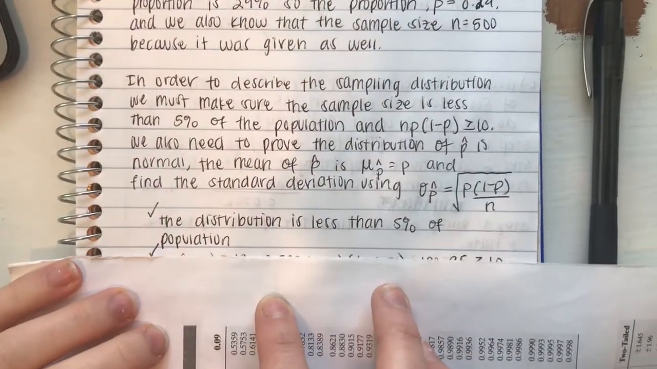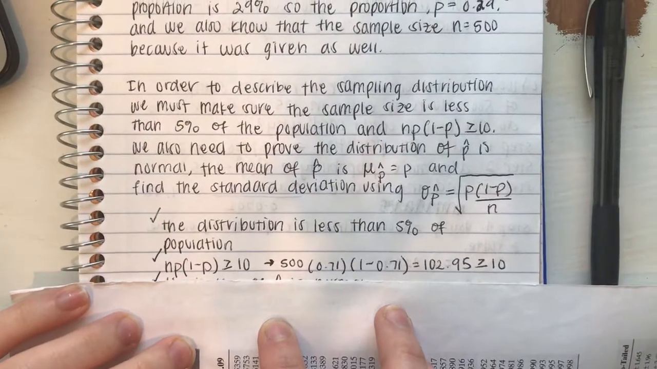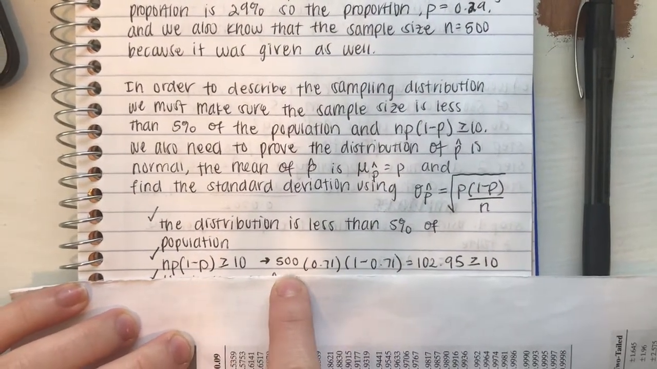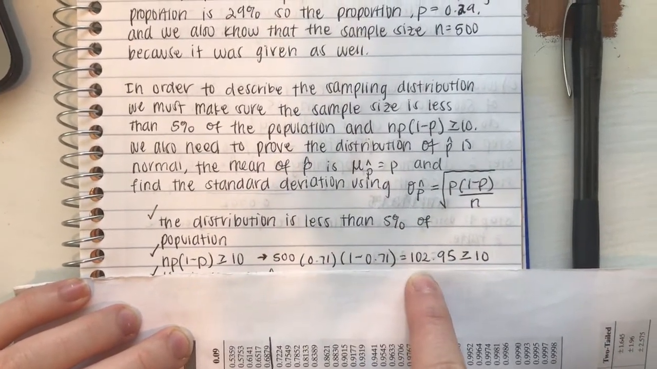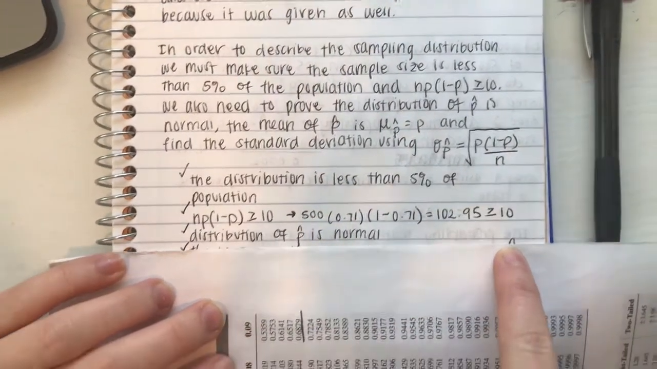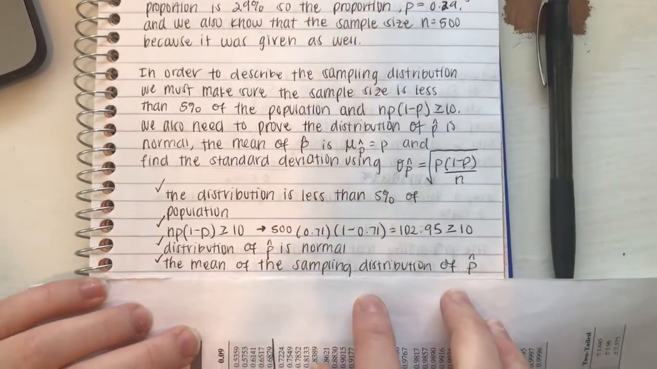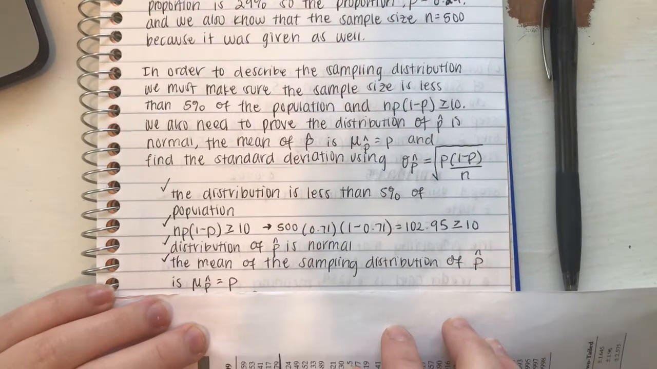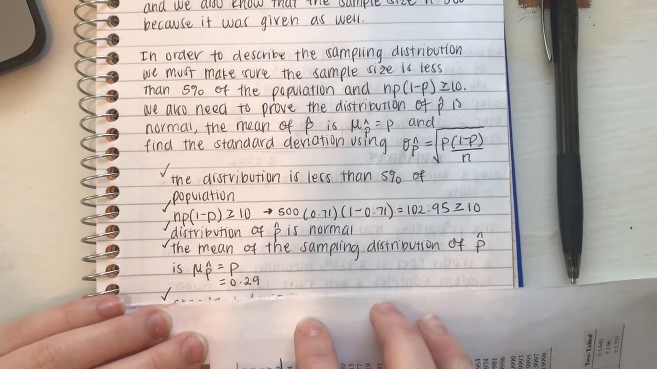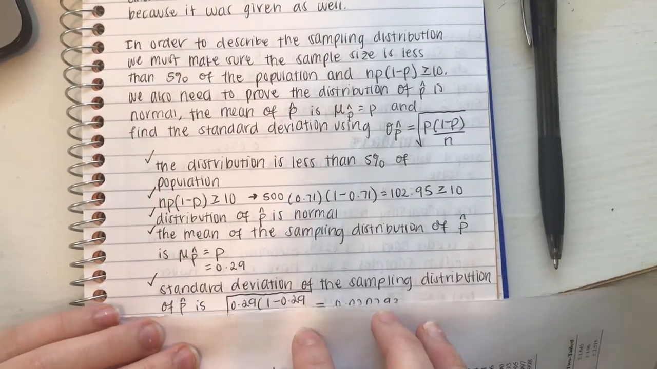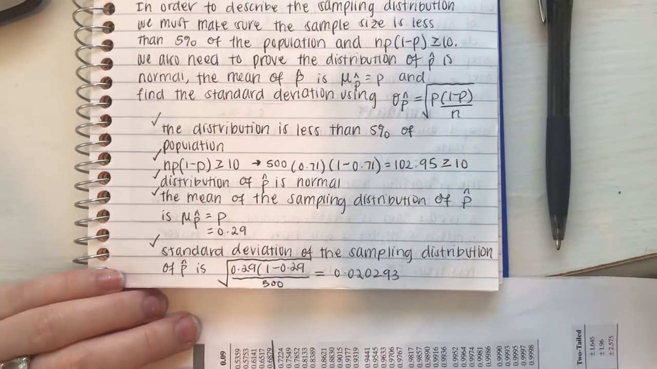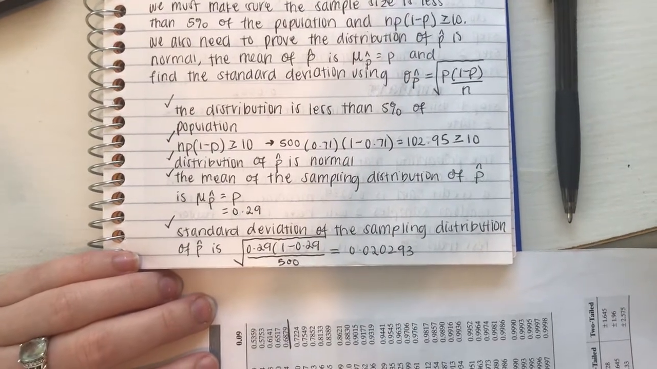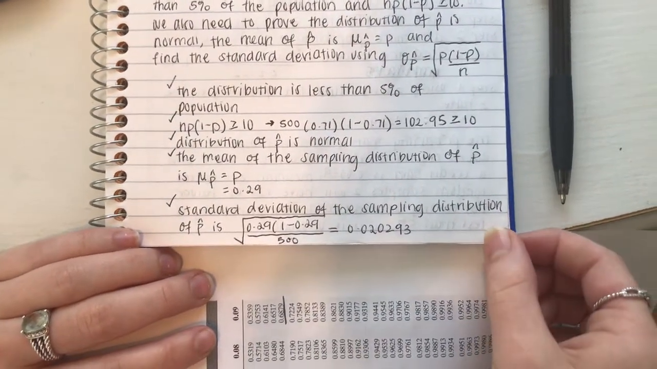So the sample is less than 5% of the population, and np(1 minus p) is greater than or equal to 10. 500 times 0.29 times (1 minus 0.29) equals 102.95, which is greater than 10, which means that the distribution of p-hat is normal. The mean of the sampling distribution of p-hat is mu p-hat equals p equals 0.29, and the standard deviation of the sampling distribution of p-hat equals the square root of 0.29 times (1 minus 0.29) divided by 500, which equals 0.0202, so this distribution is approximately normal.